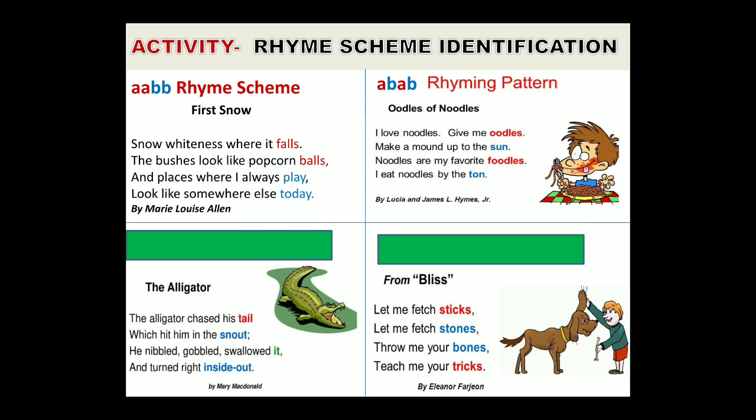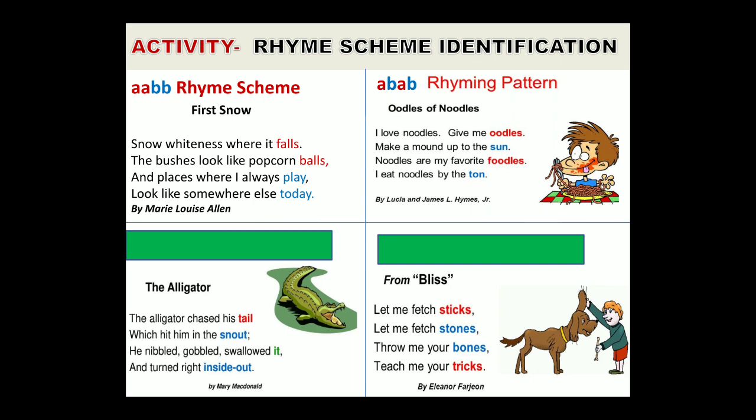we have the stanza taken from the poem The Alligator. The alligator chased his prey, which hit him in the snout. He nibbled, gobbled, swallowed it, and turned right inside out. Here you can see, firstly we have to find the rhyming words. So the rhyming words here we have are snout, inside out. Clear? So here what we will do.